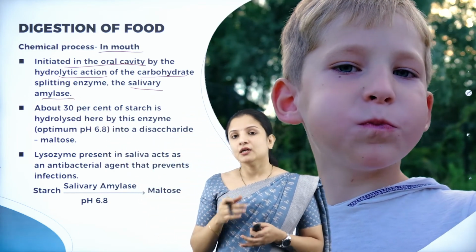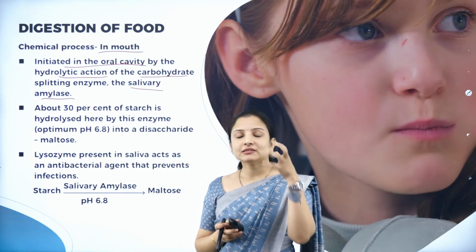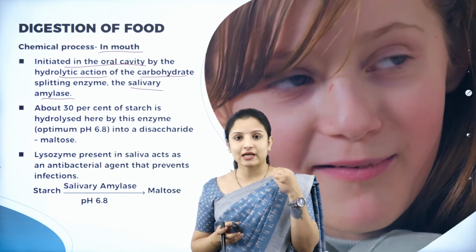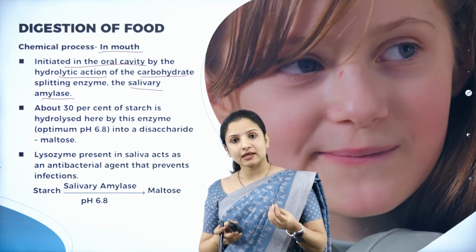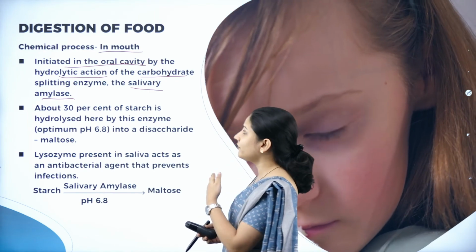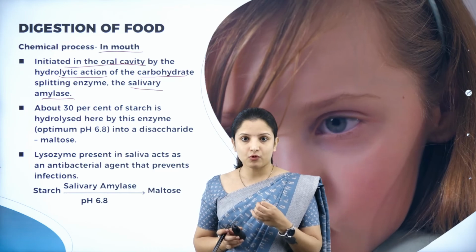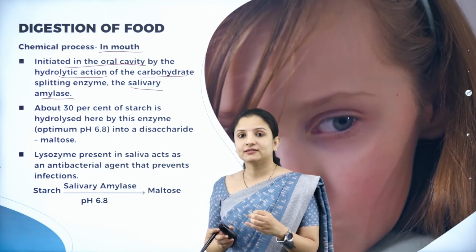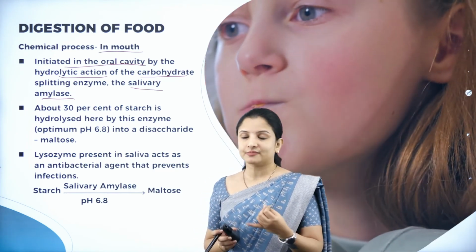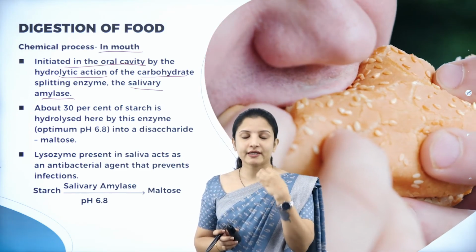We have the submandibular gland and all that, right? These glands secrete the salivary amylase, an enzyme capable of breaking the bonds between the carbohydrate molecules. So they are also called the carbohydrate splitting enzymes.